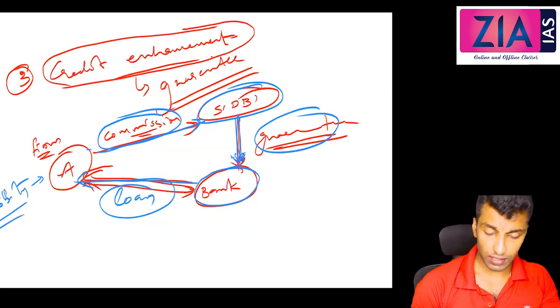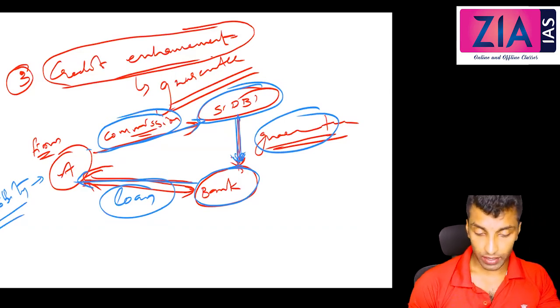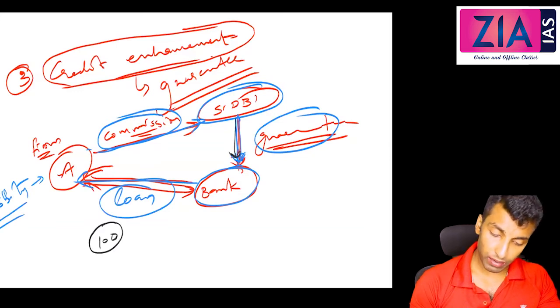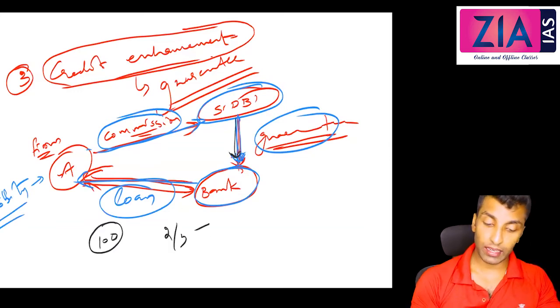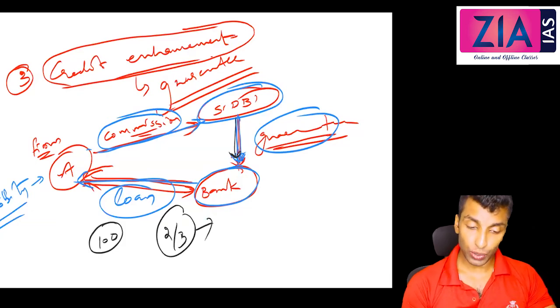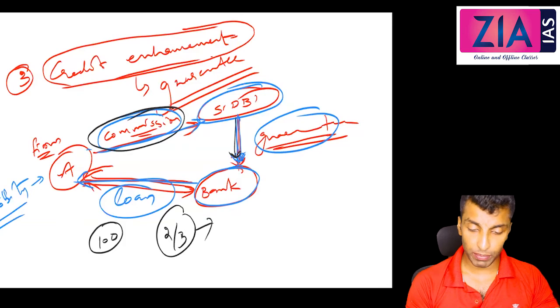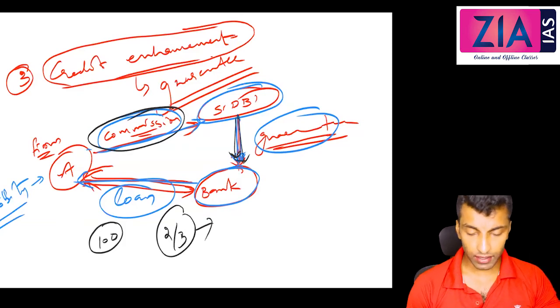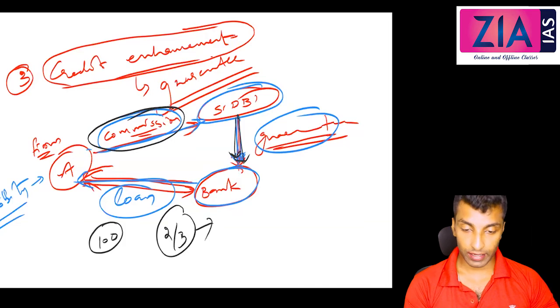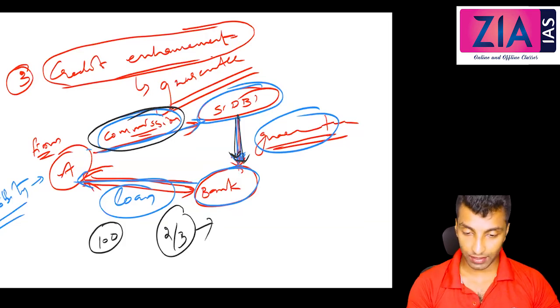Now, how is this viable for SIDBI? Suppose SIDBI is giving guarantees to 100 companies. Maybe 2 to 3 companies will go bankrupt, and the other companies will do well. The chances are rare, so the commission itself is enough for SIDBI to take care of it. It is just like insurance. Not all vehicles meet with accidents, yet every year you pay the insurance premium, in health insurance and vehicle insurance alike.